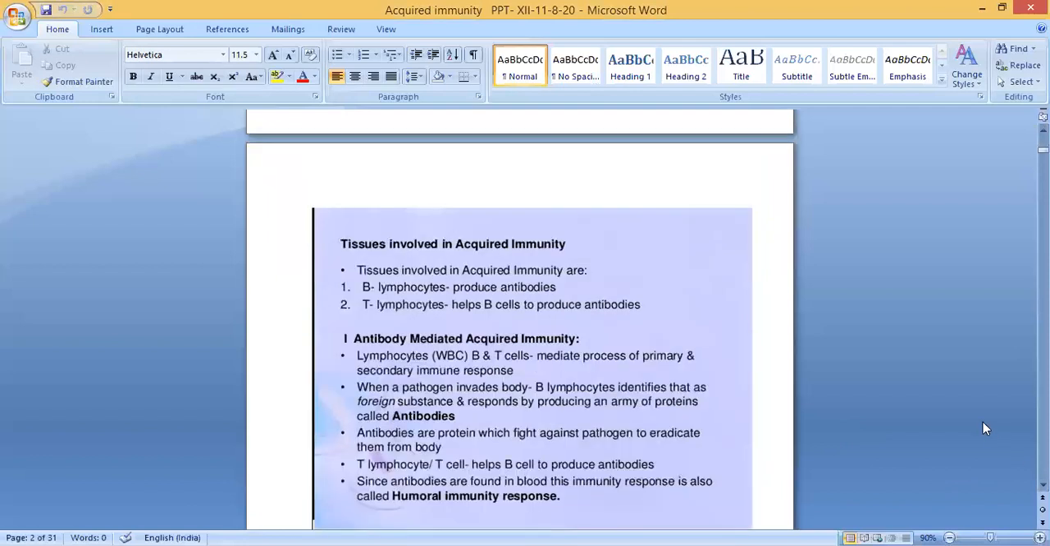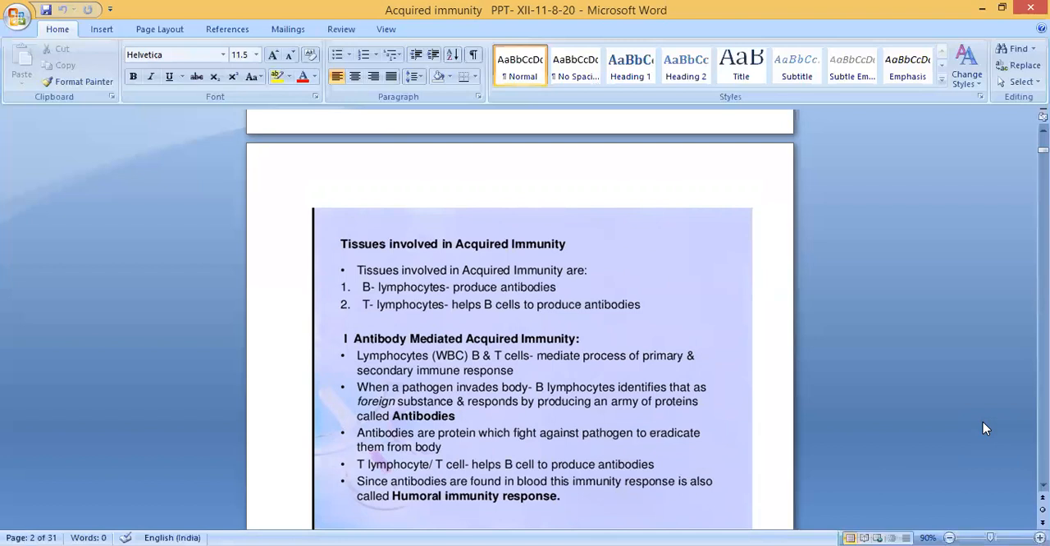First, which are the cells involved in acquired immunity? Cells involved in acquired immunity are B lymphocytes and T lymphocytes. Lymphocyte means WBC, white blood cell. B lymphocytes produce antibodies. T lymphocytes help B cells to produce antibodies. Clear? So which are the two main cells in WBC or lymphocytes? B cells and T cells. B cells can produce antibodies. T cells, what will they do? They help B cells to produce antibodies.